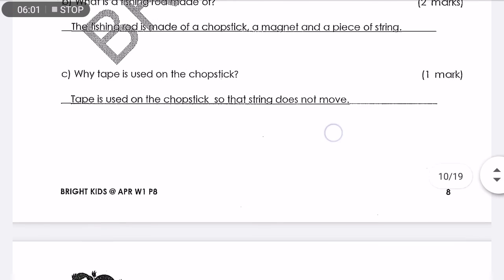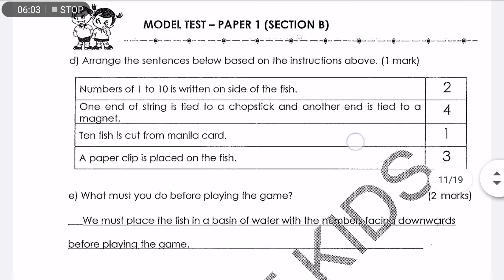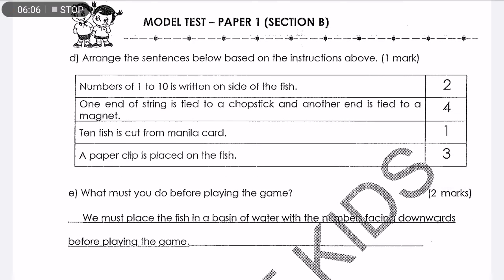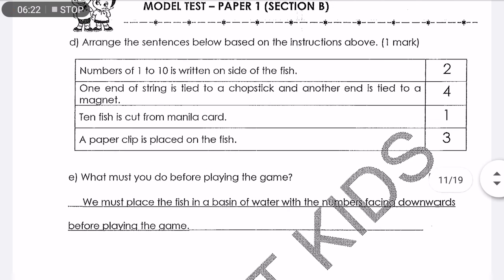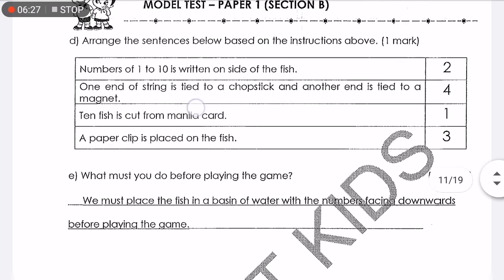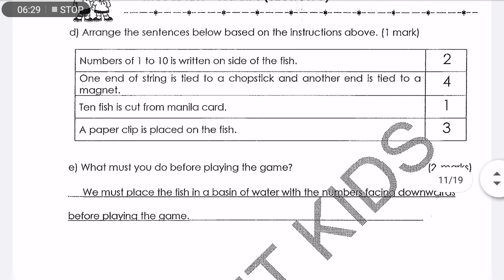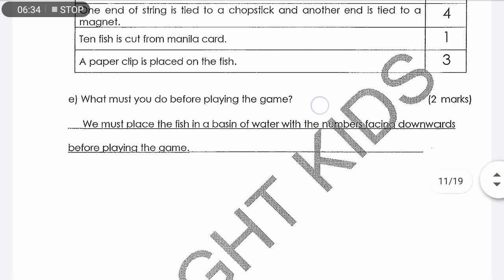It's very straightforward. Now, D. Arrange the sentences below based on the instructions above. Number 1. 10 fish are cut from the manila card. Number 2. Numbers 1 to 10 are written on the side of the fish. Number 3. A paper clip is placed on the fish. And at the end, one end of string is tied to a chopstick and another end is tied to a magnet. So that's the answer. 2, 4, 1, and 3.